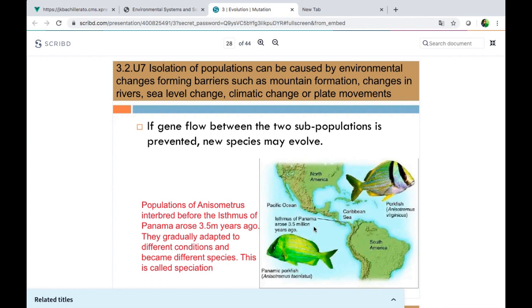We have the same species of fish here, but the isthmus of Panama was closed, right? So this population was separated into the Caribbean Sea and this one in the Pacific Ocean, and that species evolved, changed, and formed a new species. As you can see, they are different now, but that took like 3.5 million years, okay?